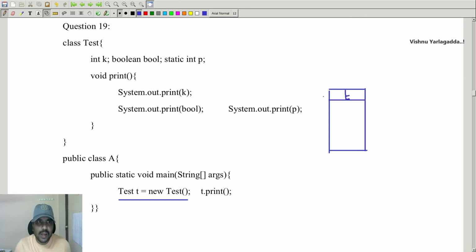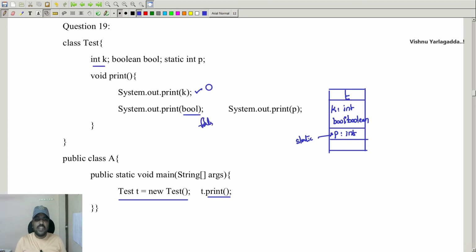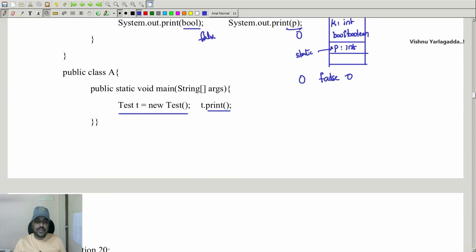Then it is having three variables. One is k, integer, and second one is bool, boolean, and third one is p of integer, but it is a static variable. It shares the common memory. So whenever I am going to call the print method, if it is a global class variable, directly 0 will be assigned, boolean will be false, even the static variable also 0 only. So 0, false, 0 will be the output.